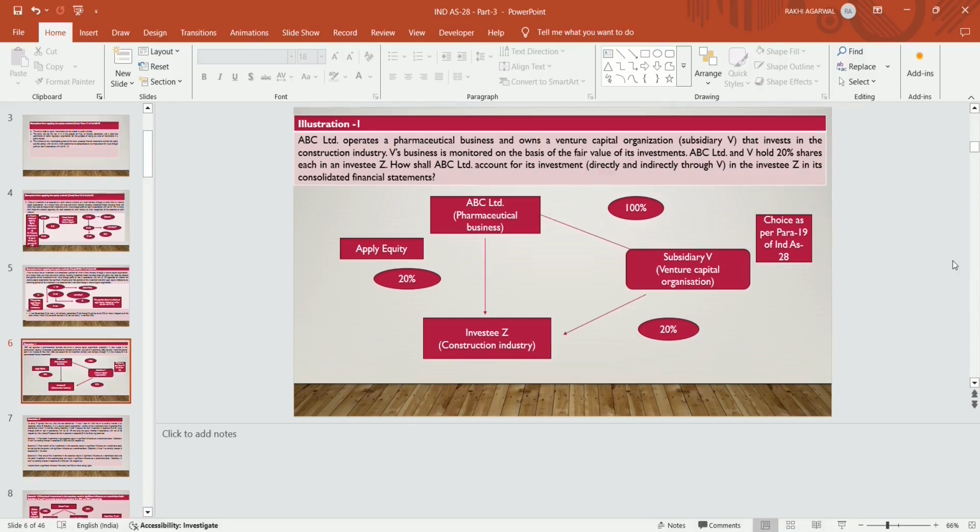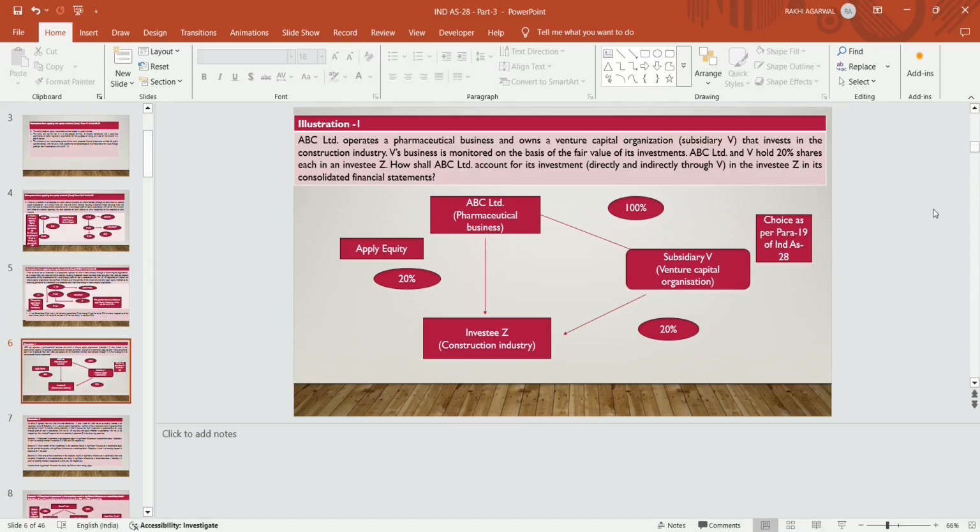How shall ABC Limited account for its investment directly and indirectly through V in the investee Z Limited in its consolidated financial statements? ABC Limited holds a 100% stake in subsidiary V, that is a venture capital organization, and subsidiary V holds a 20% stake in Z Limited, which has a construction business. ABC Limited directly holds a 20% stake in Z Limited. So through the subsidiary it holds 20% and the direct investment is 20%. So all total direct and indirect holding is 40%, in order to check the significant influence.